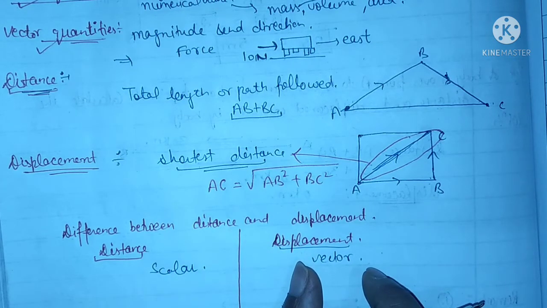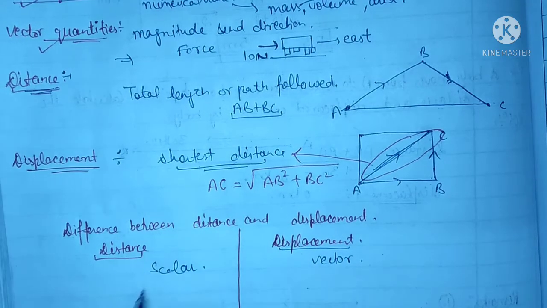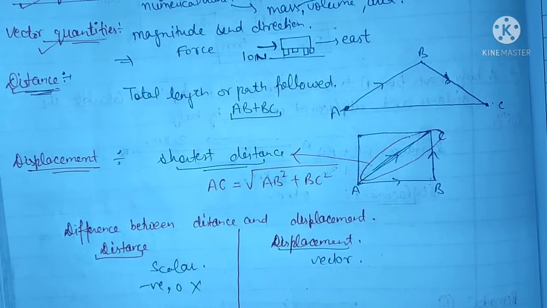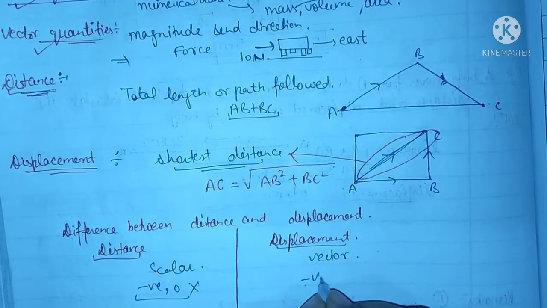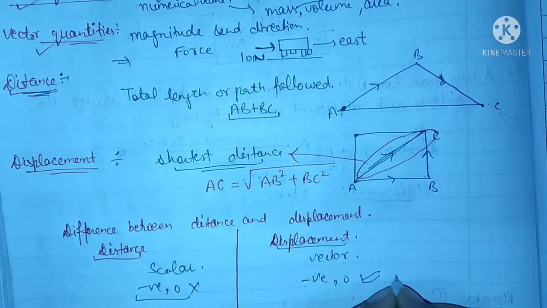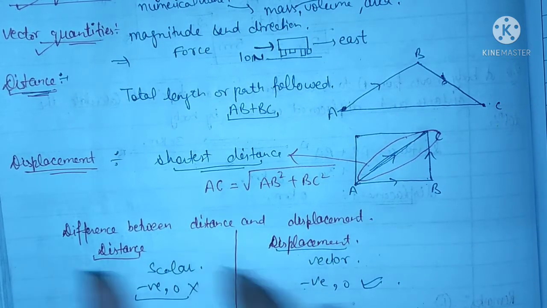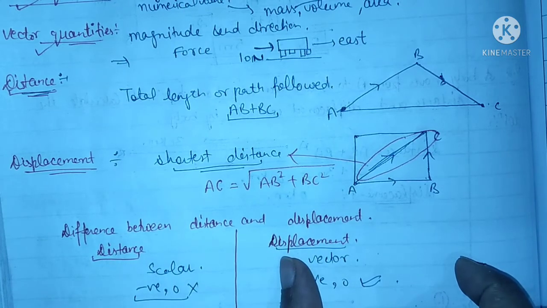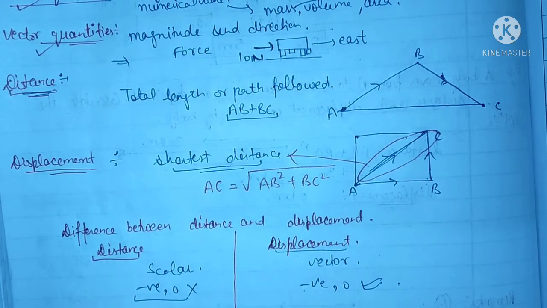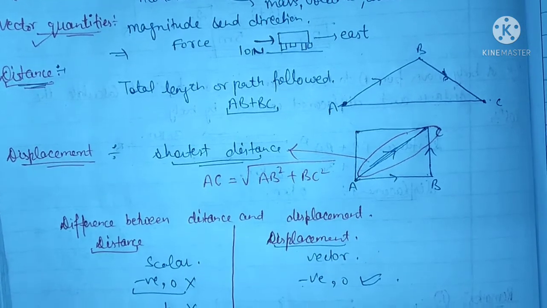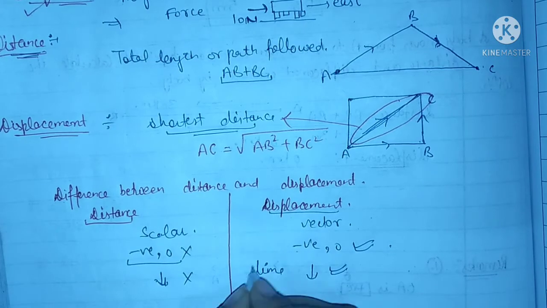And there is one more thing, the distance can never be negative or 0. It is basically the path length covered by the body. Displacement is the shortest distance covered by the body, and the distance never decreases with time, but the displacement can decrease with time. I am including time here.